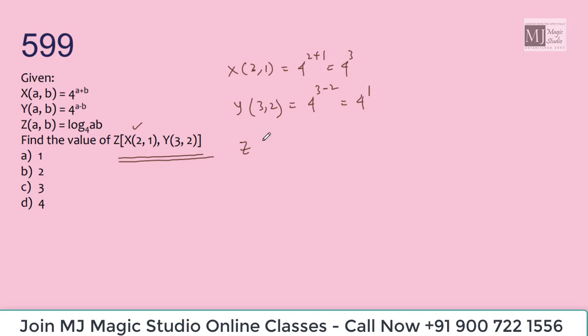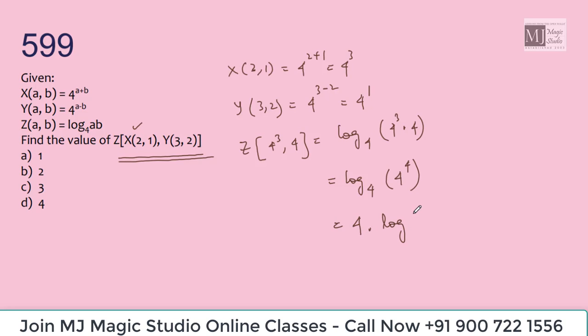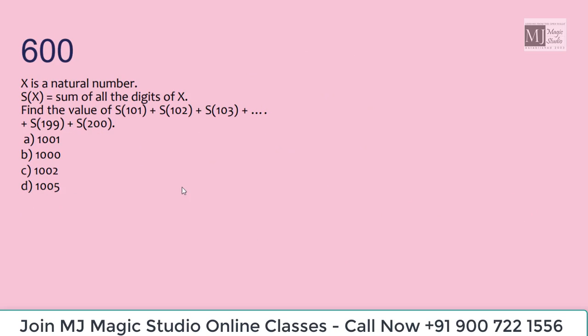Now z of x comma y, that is z of 4 cube comma 4, is log base 4 of 4 cube into 4, that is log base 4 of 4 to the power 4. That will be 4 into, the power will go in front, log 4 base 4. We know that log a base a is 1, so that would be 4 into 1, which is 4. Option D.